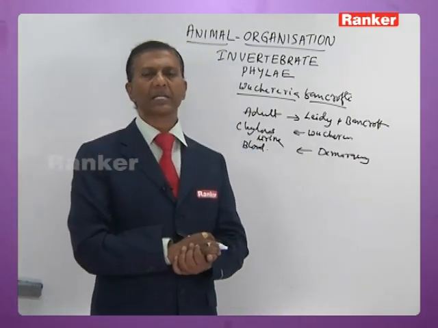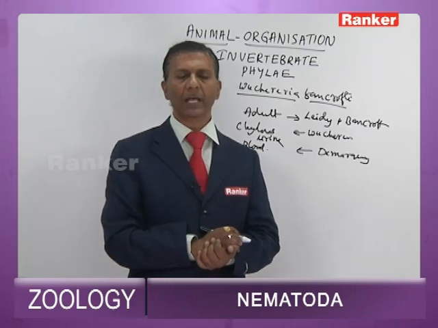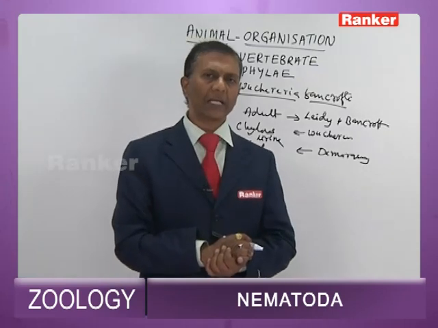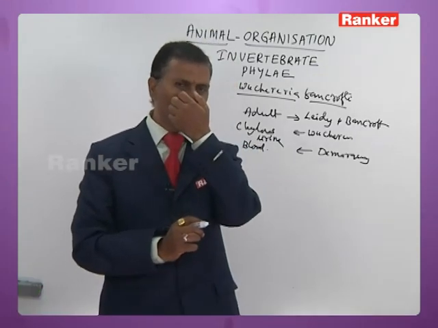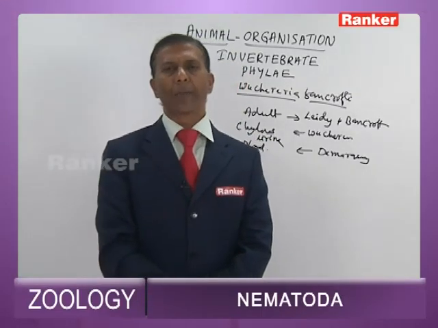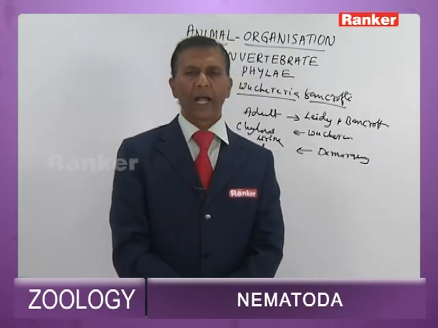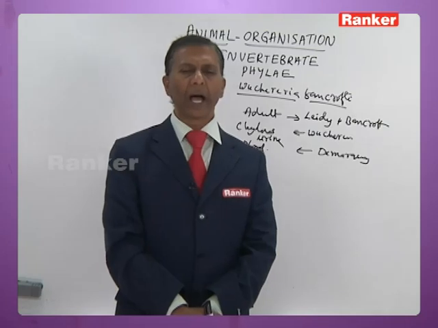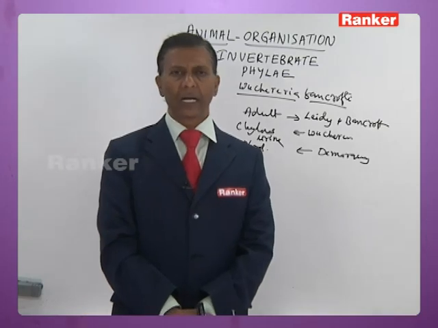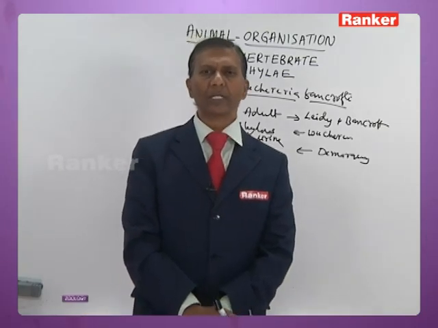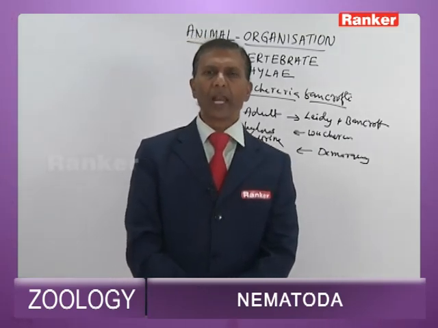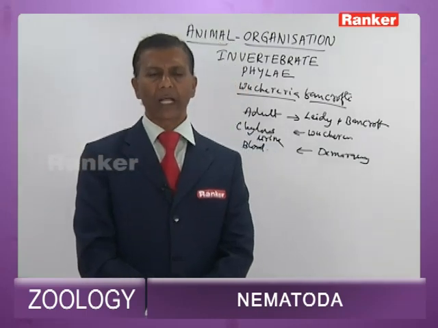It also exhibits sexual dimorphism, where males are short and females are long. Males have a curved tail, females have a tapered tail. But unlike Ascaris, Wuchereria has a pair of unequal copulatory spicules. In Ascaris, copulatory spicules are equal, whereas in Wuchereria they are unequal. In Wuchereria, the preanal and postanal papillae are absent. In Wuchereria, the mouth is without lips. In Ascaris, as you learnt a while ago, the mouth is guarded by 3 lips. Then Wuchereria male, like Ascaris, is without gubernaculum.